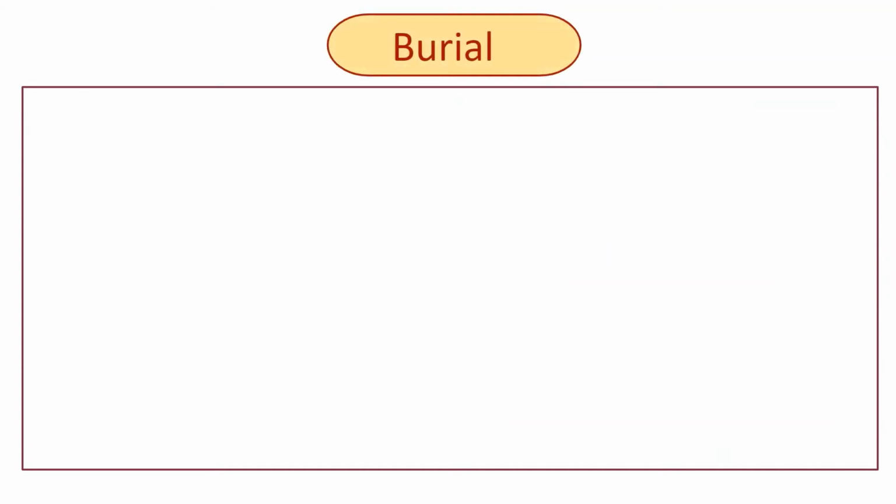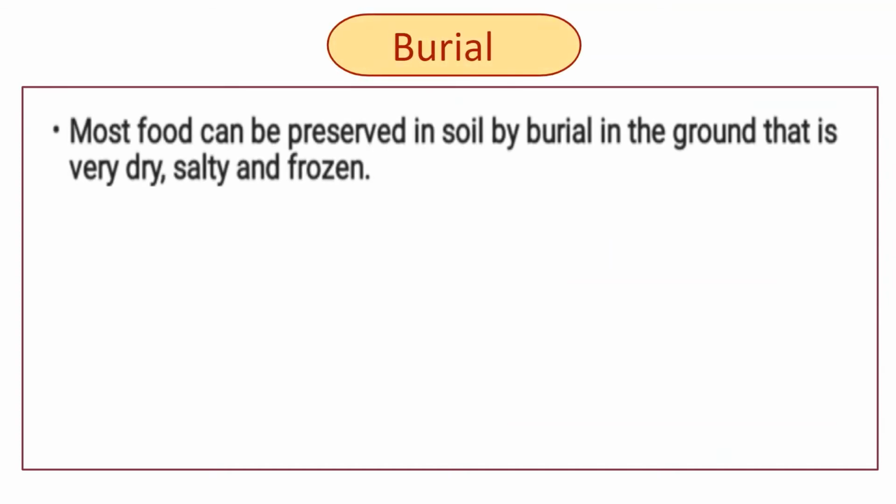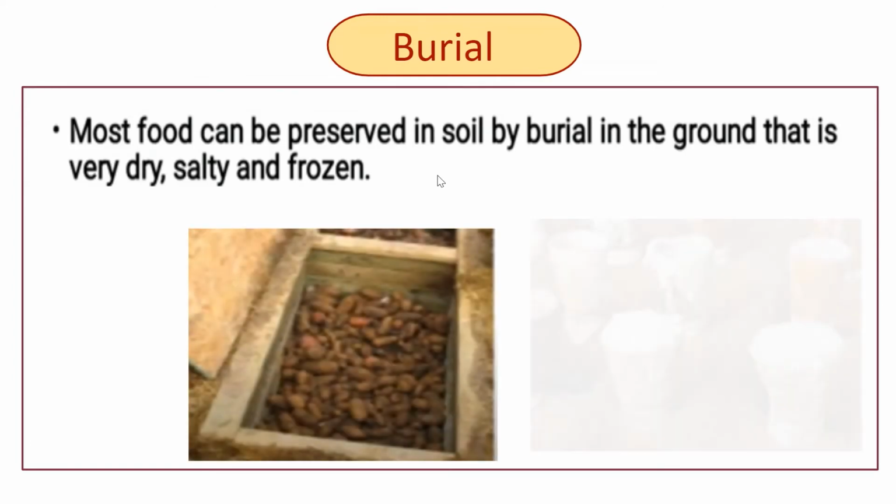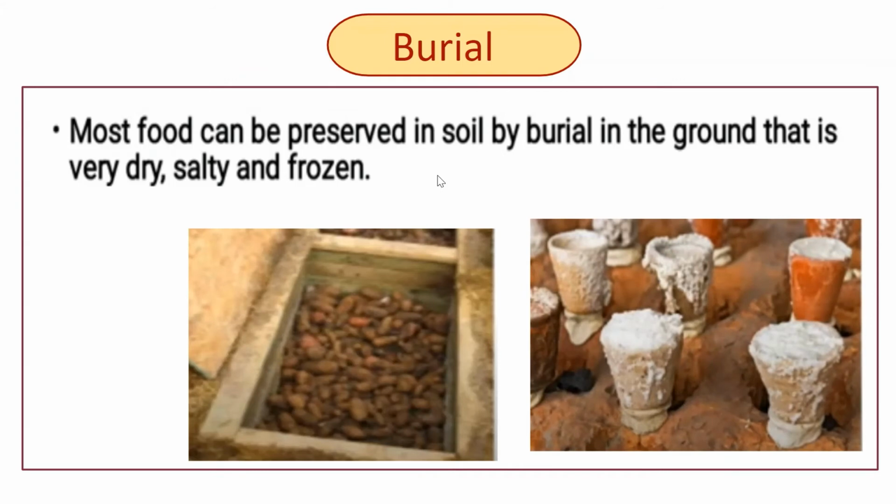Burial. Burial of food can preserve it due to a variety of factors, that may be lack of light, lack of oxygen, cool temperatures, pH level, or desiccants in the soil. So most food can be preserved in soil by burial in the ground that is very dry, salty and frozen. Burial may be combined with other methods such as salting or fermentation.